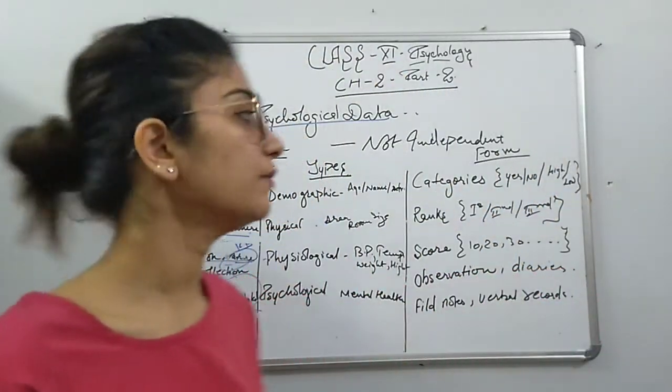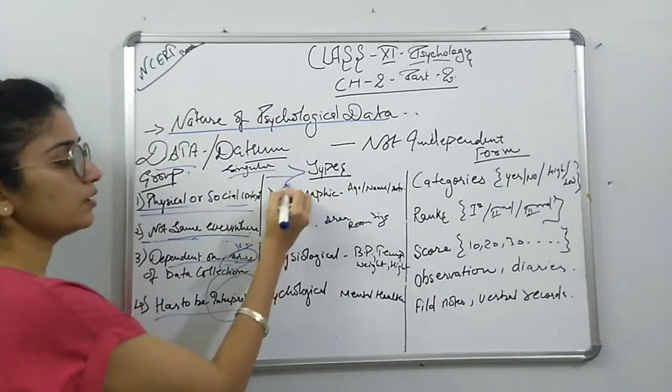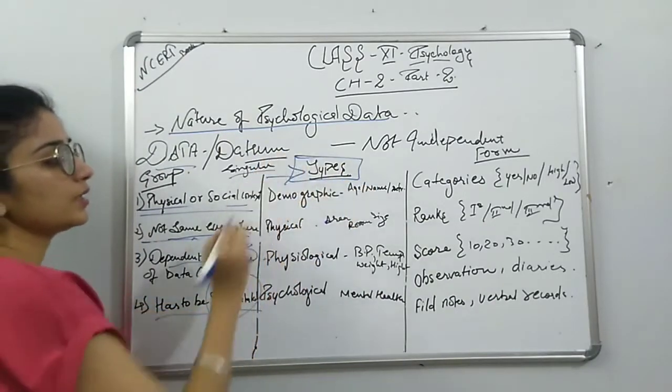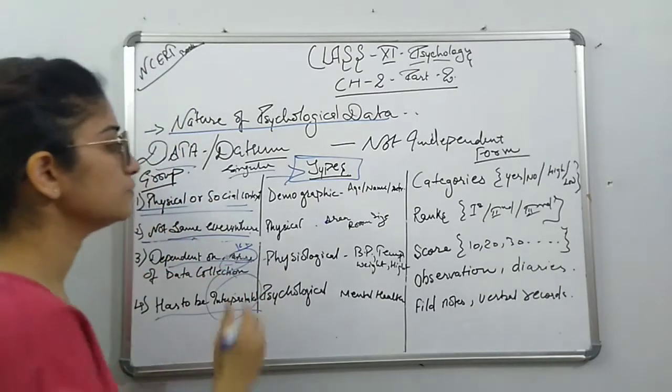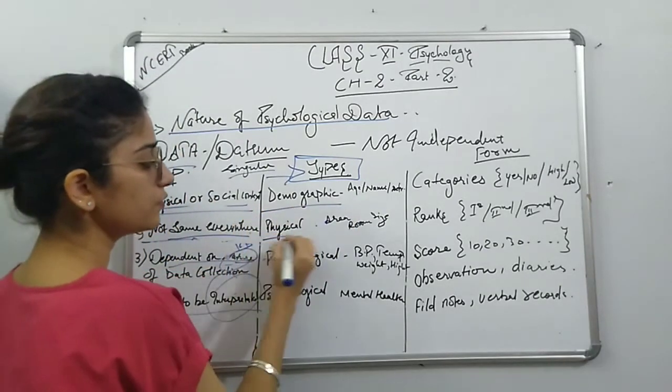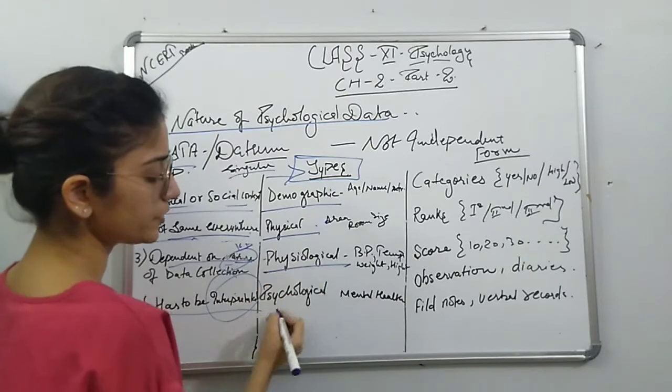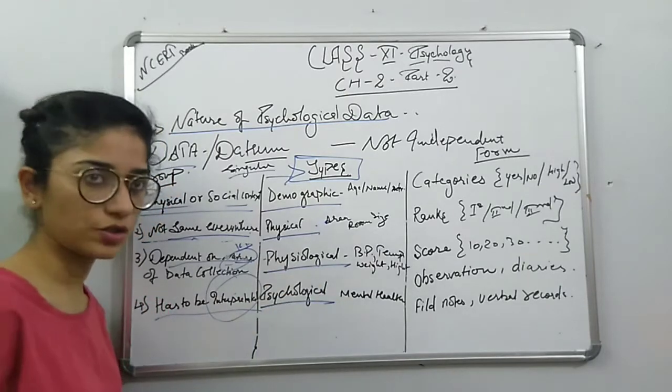Okay, now coming over types. The data collection is of different types. There are many different types. The first is demographic, then physical, then physiological, and then psychological.